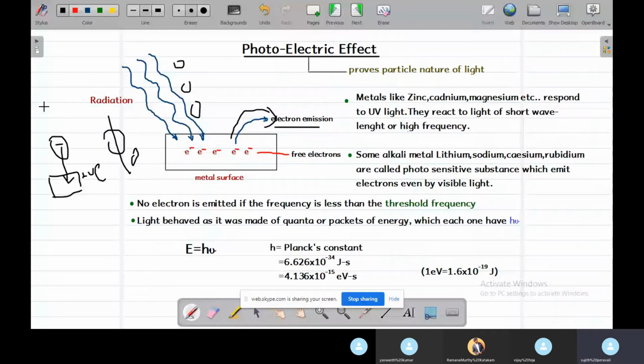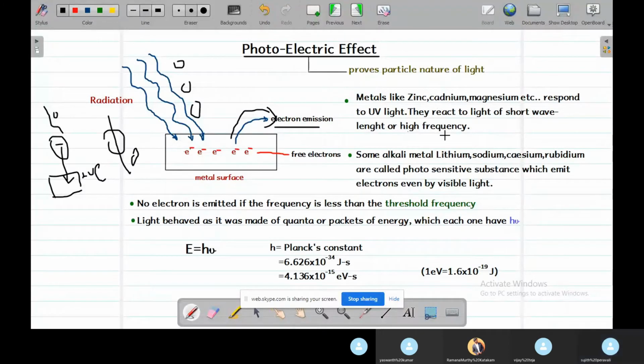That means photons or quanta, which are the particle nature of light. Some metals like zinc, cadmium, and magnesium respond to UV light, as they react to light of short wavelength or high frequency.